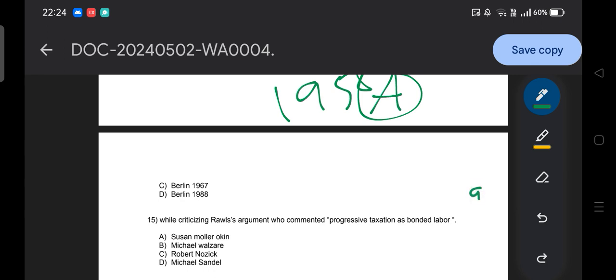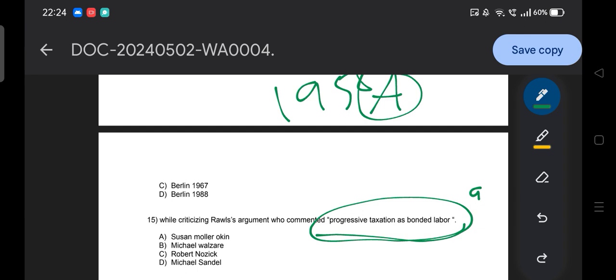While criticizing Rawls' argument, who commented that progressive taxation is bonded labor? Again, very easy question. Try to provide the answer quickly, and along with it, try to circulate your OMR sheet, because at the end I need to let you know how many questions you got correct.